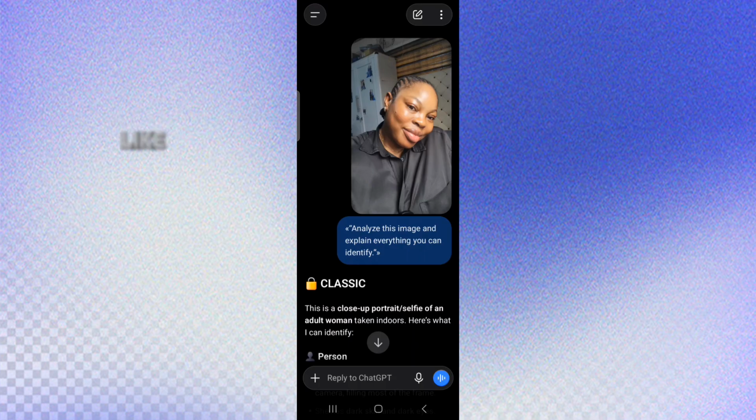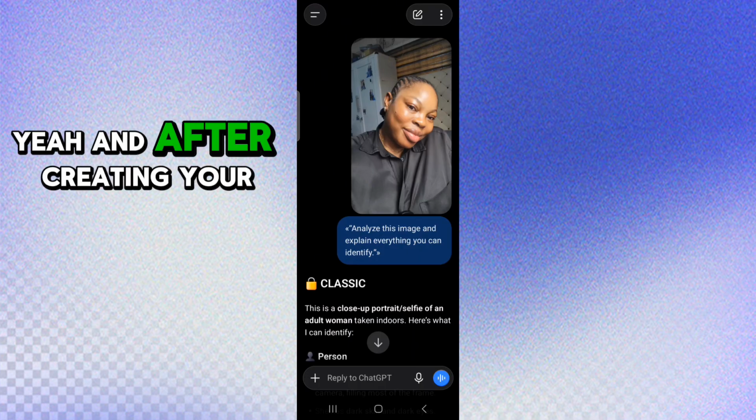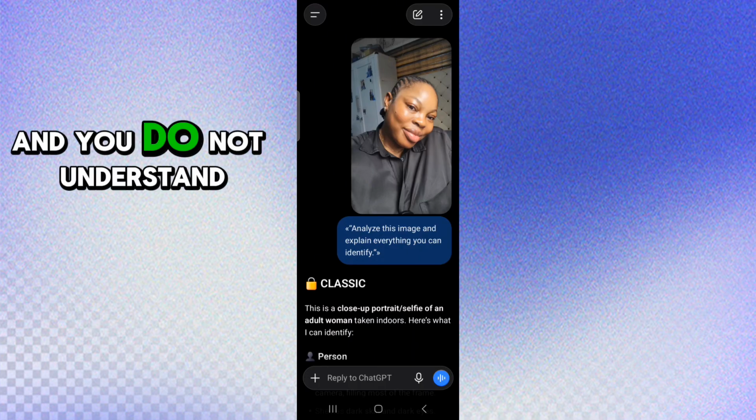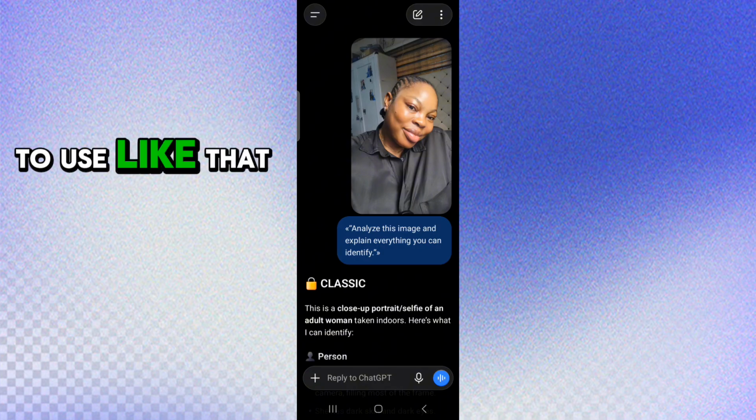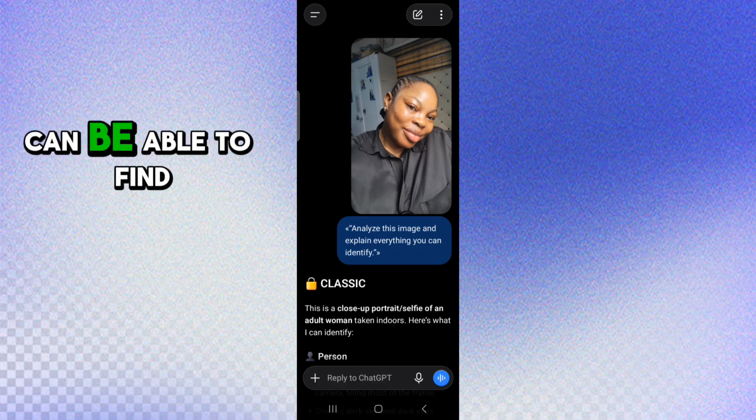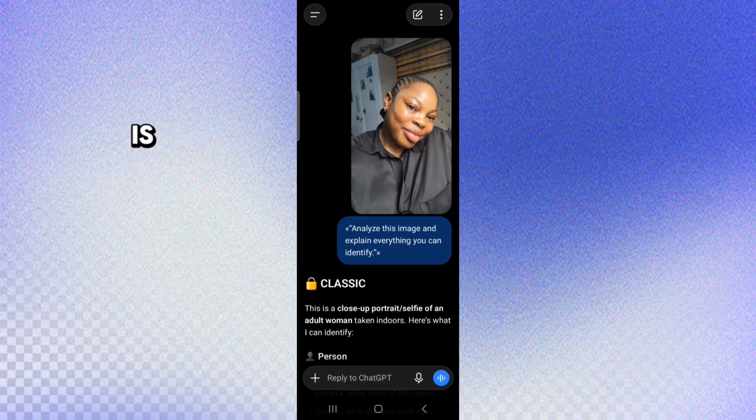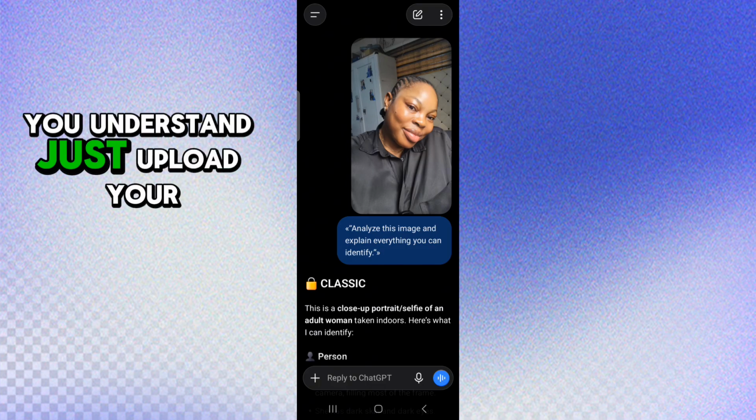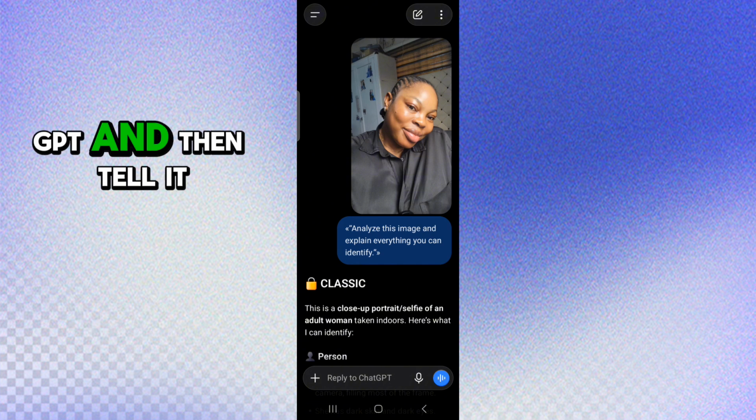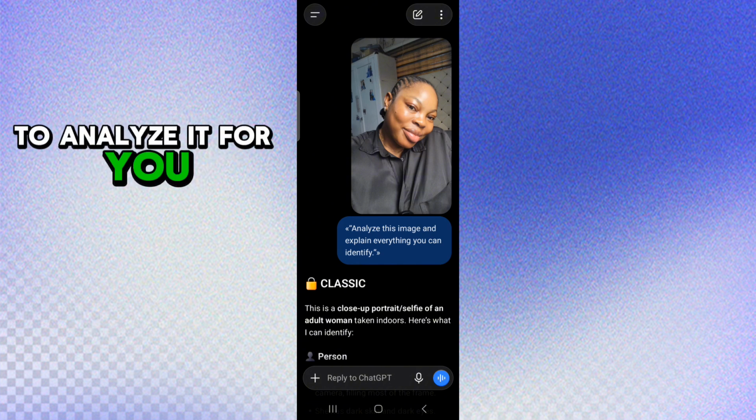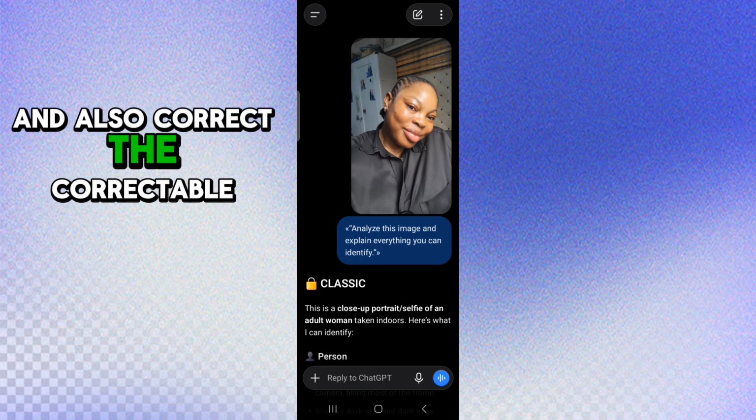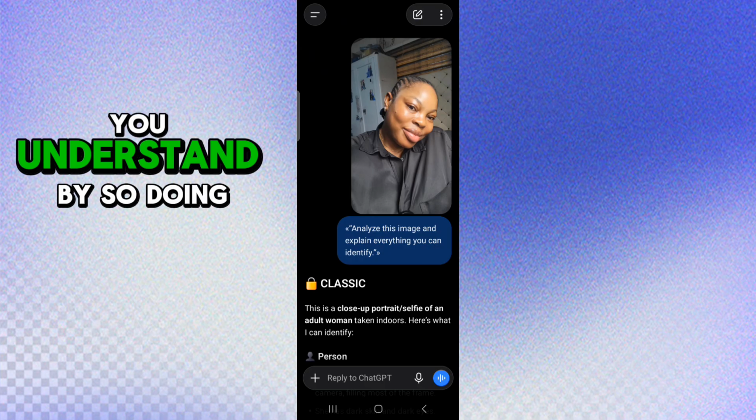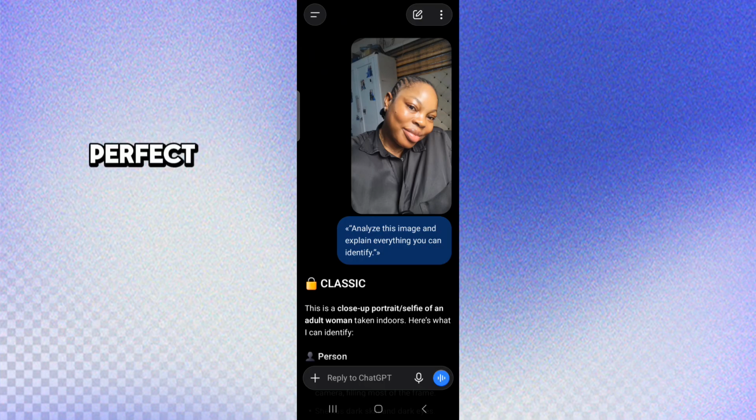Yeah, just like when you want to create a thumbnail. After creating your thumbnail, you may not know whether the thumbnail is perfect, if it's okay for you to use like that. This is a way you can find out if your thumbnail is okay. You understand? Just upload your thumbnail to ChatGPT and tell it to analyze it for you, explain, give you the details and also correct the correctable places. You understand? By so doing, you have a very perfect thumbnail.